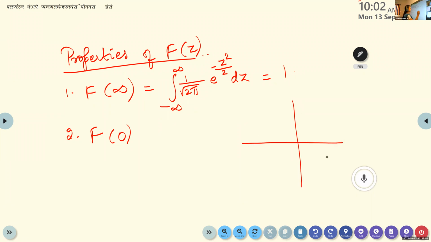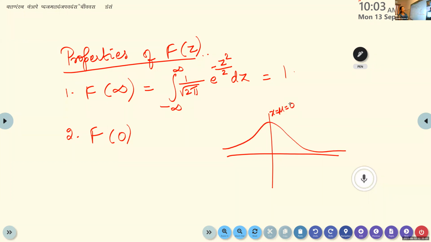When you draw the curve, it is a bell-shaped curve. So this is the line. Mu is here, 0. Can you guess what the area is? The full area is 1. And we know that it is symmetrical about the line x equal to mu. So can you guess what F of 0 is? What will be F of 0?